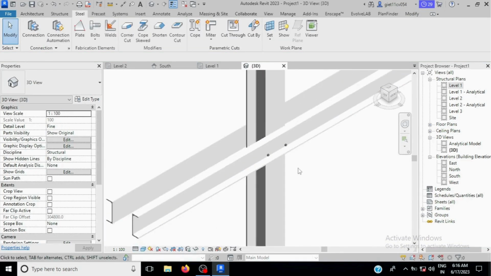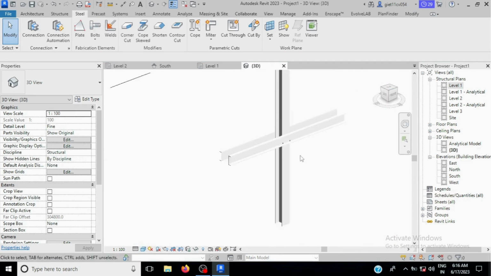Make it fine, so you can see the bolt has been placed over here.